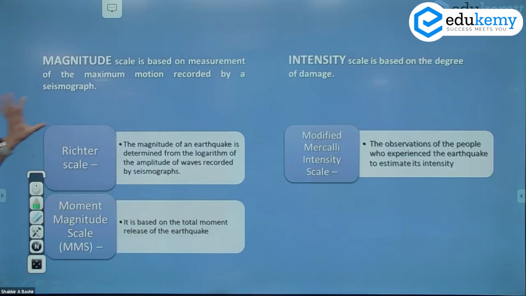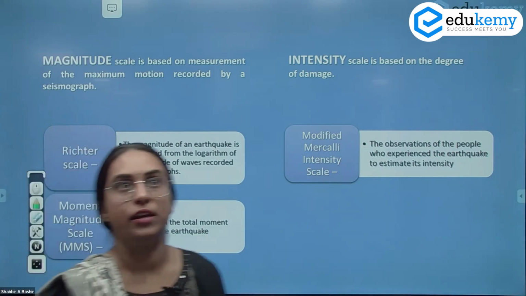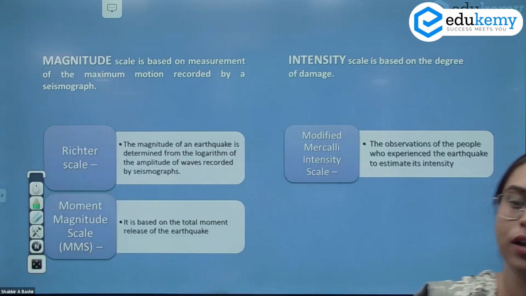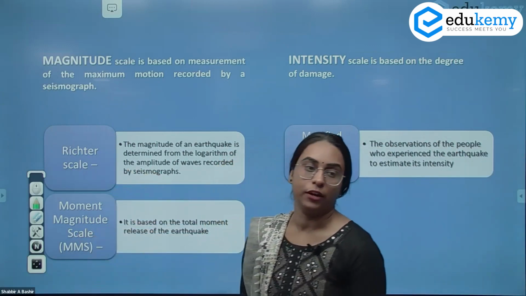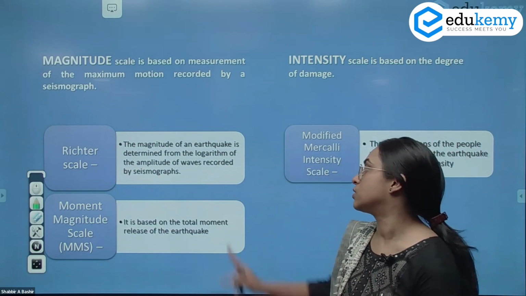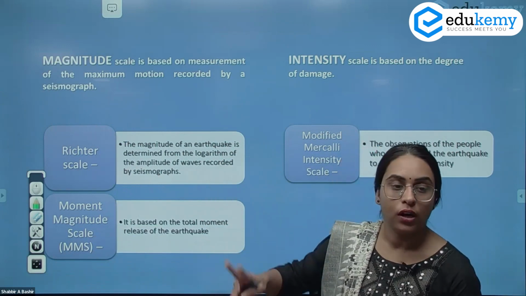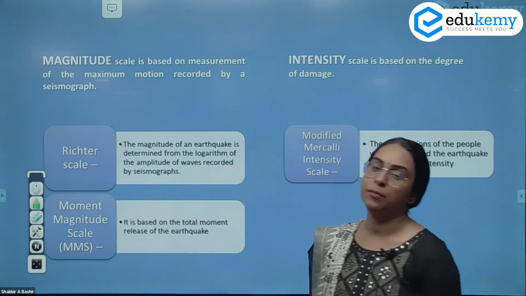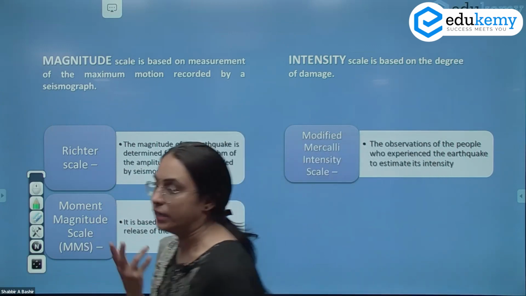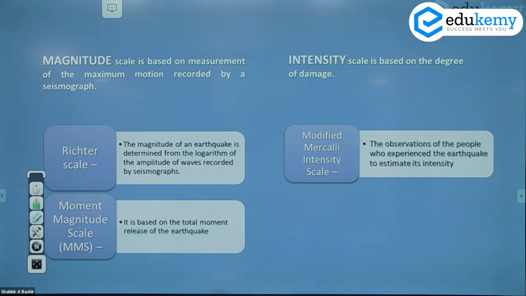Then what are the measurements for the earthquake? We have magnitude and intensity. What is magnitude? How much energy is being released. What energy is being released, that is called magnitude. There are two scales. One is the Richter scale. The other is the moment magnitude scale. The Richter scale records 0 to 9, but it cannot record earthquakes beyond a certain energy. Therefore, for that, we have the moment magnitude scale. It records larger magnitude earthquakes.